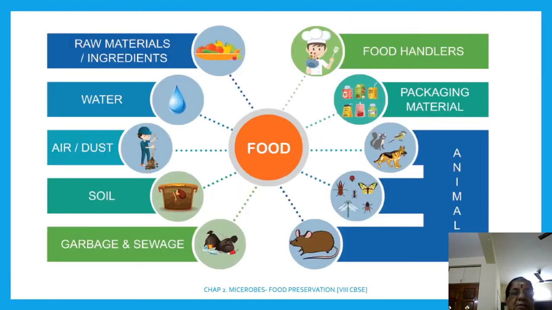The next one, it is food. In what way is it affected?